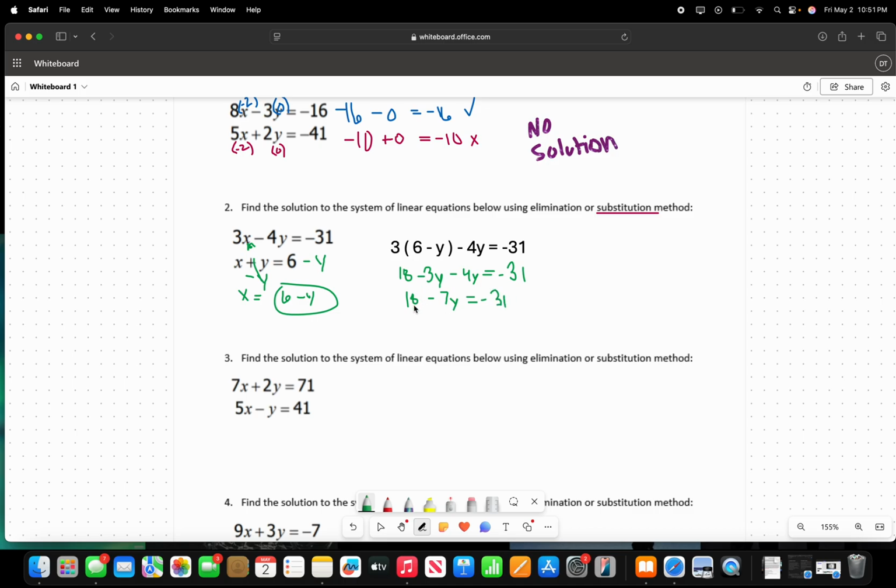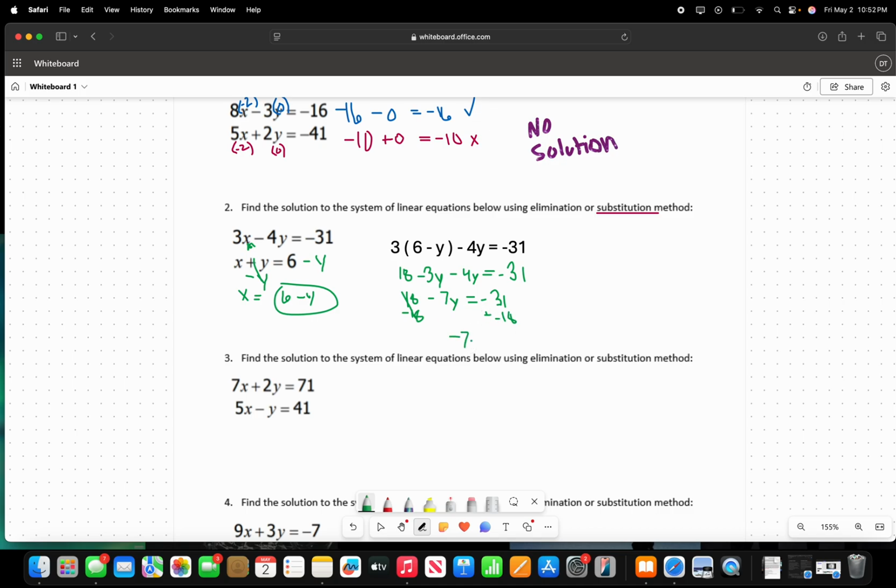31. Okay, so now we're going to try and get negative 7y by itself. So in order to do that, like we did for this, we are going to subtract, and what we do on one side, we have to do to the other. So positive 18 and negative 18 are going to cancel each other out, and then we're actually going to add negative 18, and then we're just going to bring this down along with the solution.